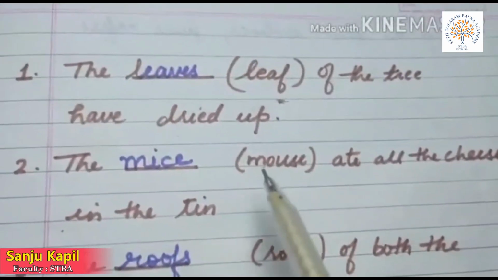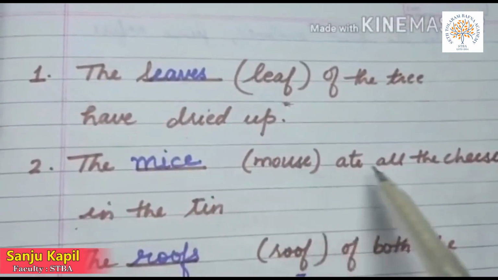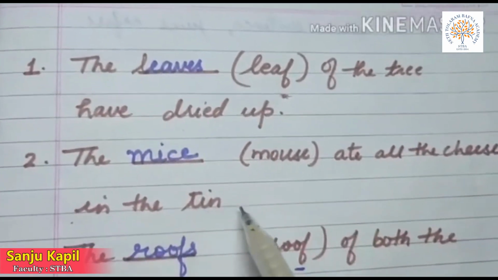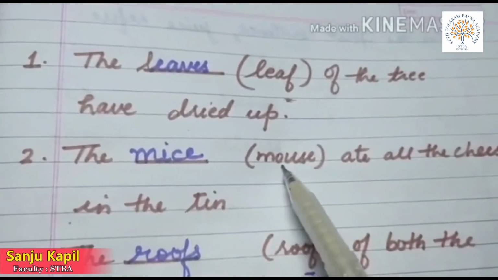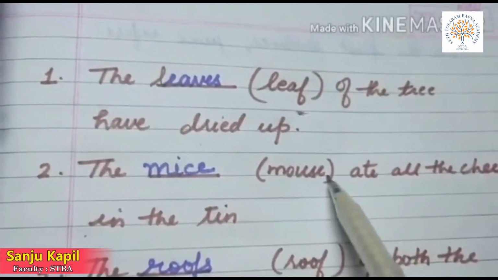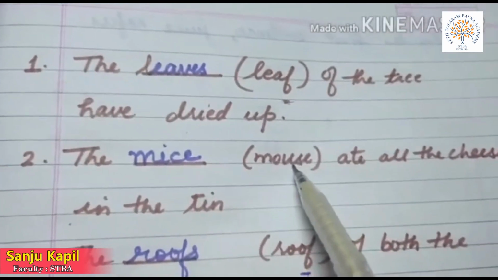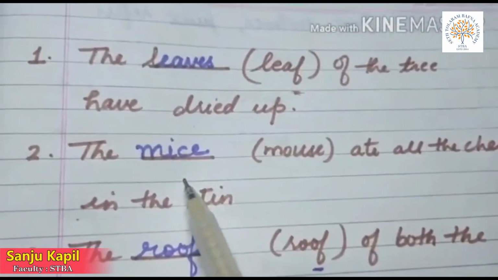The dash mouse ate all the cheese in the tin. So mouse here is an irregular noun that does not follow any rule. So the plural form of mouse is mice.